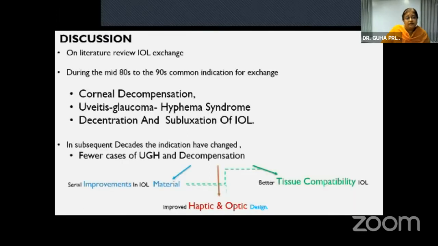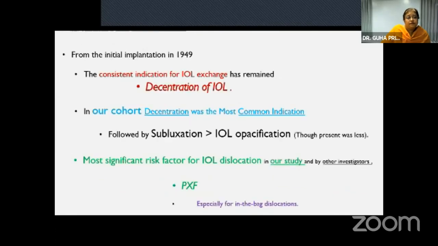As we know, IOL exchange has been commonly performed previously. However, the indications in the mid-80s and 90s were corneal decompensation, UGH, decentration, and subluxation. In subsequent decades, the indication has changed. However, from the initial implantation, the consistent indication has been decentration. In our own cohort, decentration was the most common, followed by subluxation and IOL opacification.